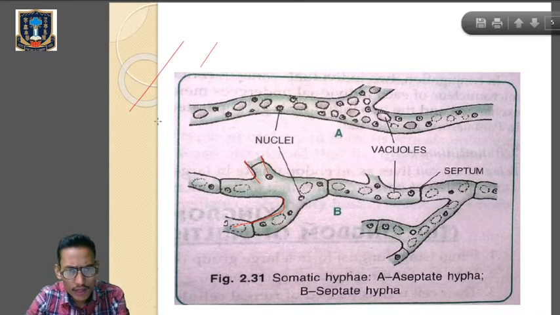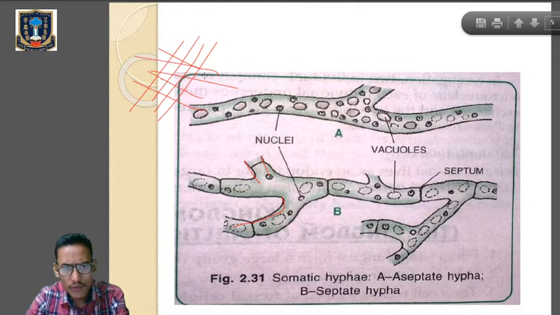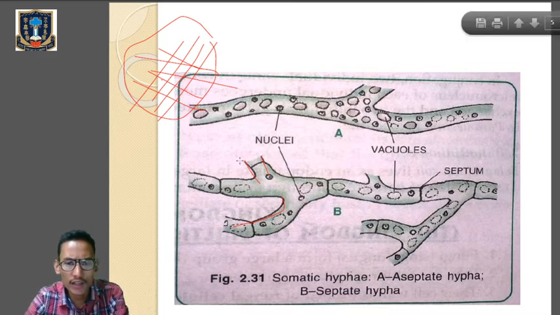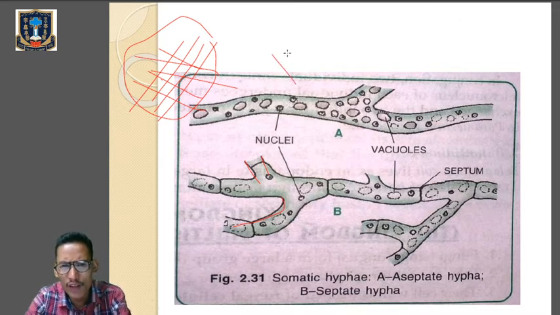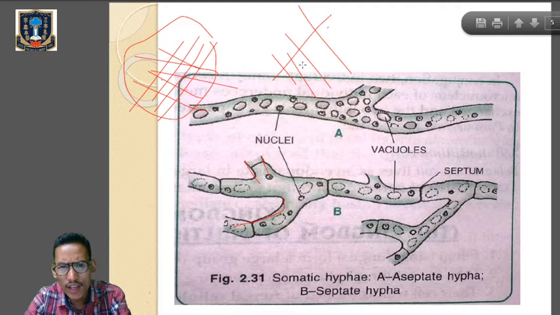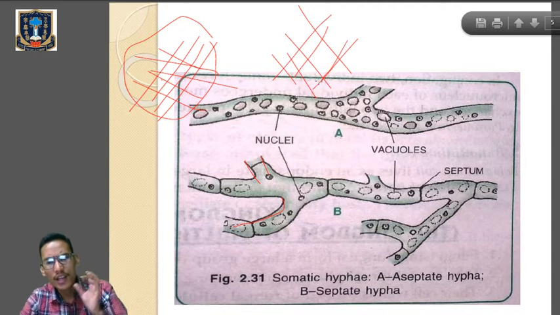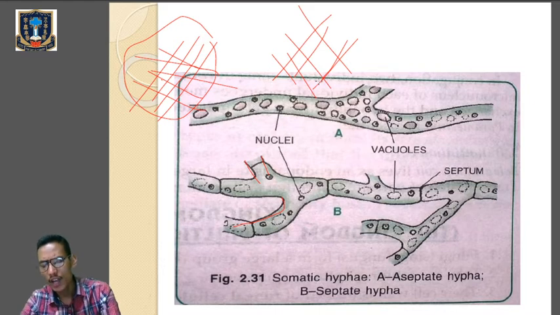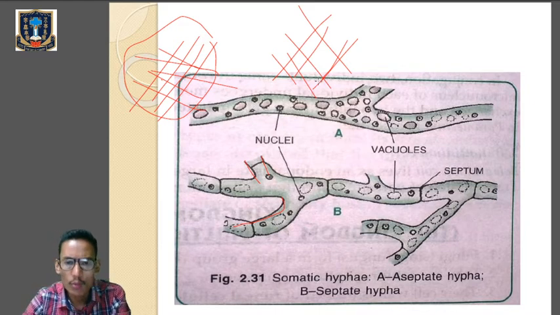When we find a network of hyphae like this, it is called mycelium. So the network of hyphae is known as mycelium. These are the hyphae. And in most cases the hyphae will be without the septa, the wall.